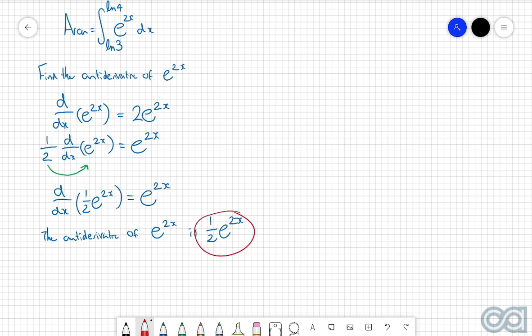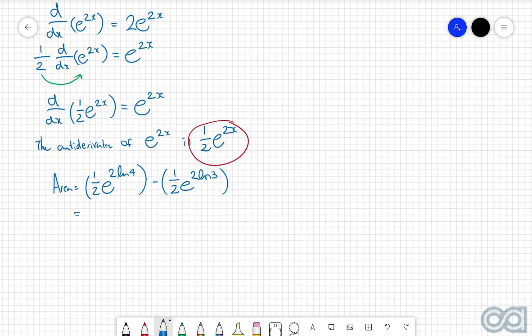So now that we have that antiderivative, we therefore know that this integral up here is going to be given by the antiderivative evaluated at the upper bound, take the antiderivative evaluated at the lower bound. So therefore, the area will be equal to 1/2 e to the power of 2 ln4, take 1/2 e to the power of 2 ln3, which is the lower bound. And just as a bit of practice with our exponentials and logs, let's evaluate this by hand.